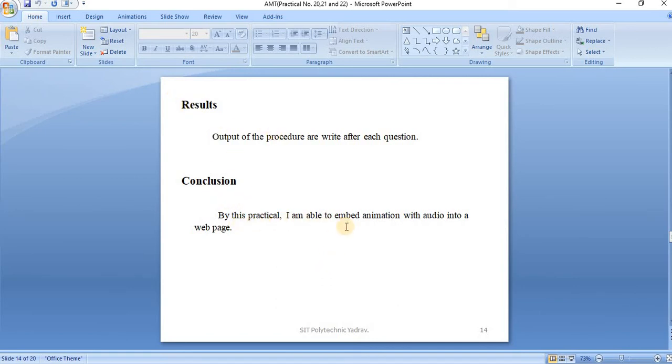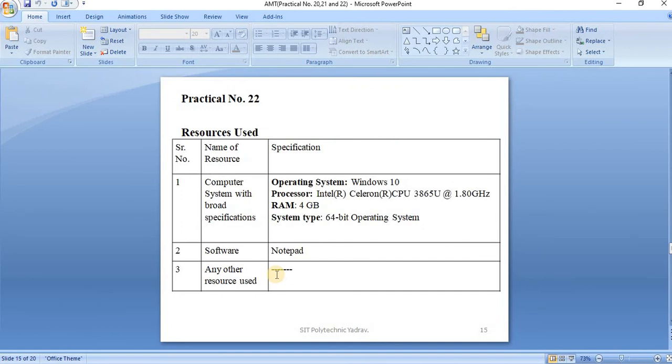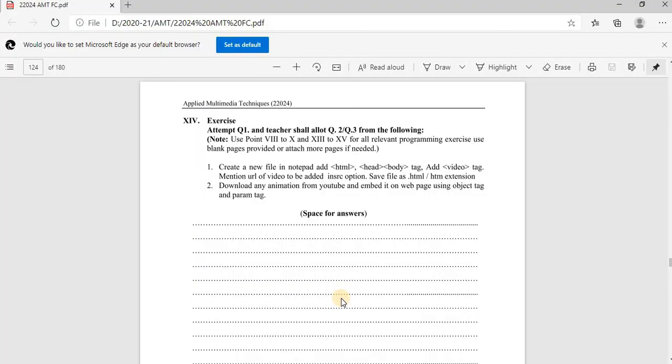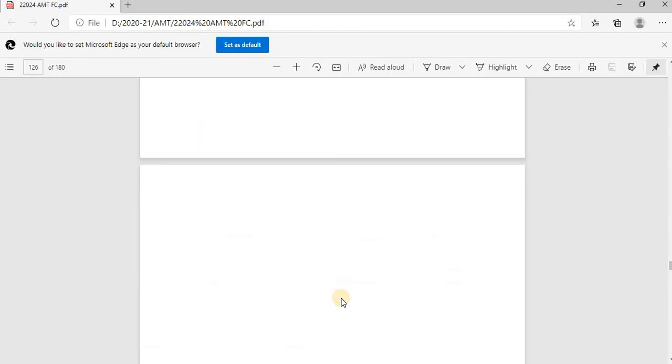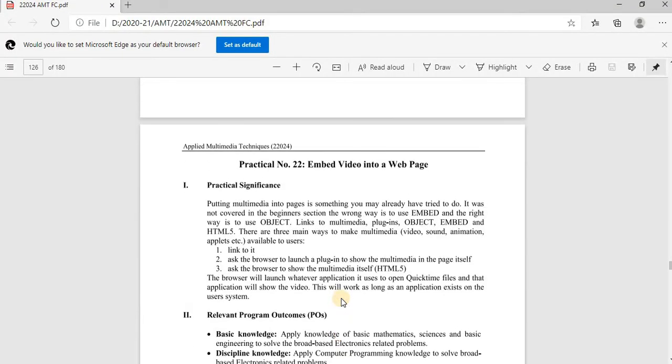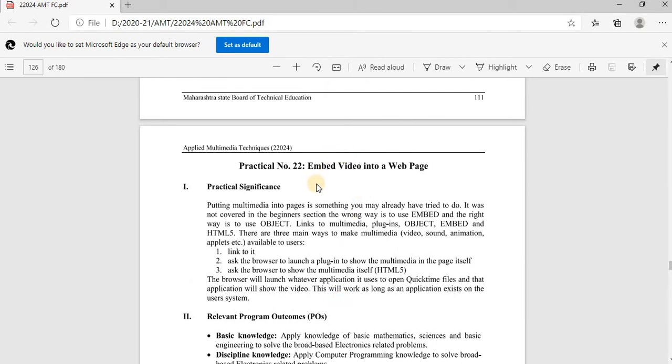By this practical, I am able to embed the animation with audio into a web page, meaning how to insert the audio in a web page. This is practical number 21. Next, practical number 22. What is practical number 22? The aim is that video will be added, to embed the video into the web page.